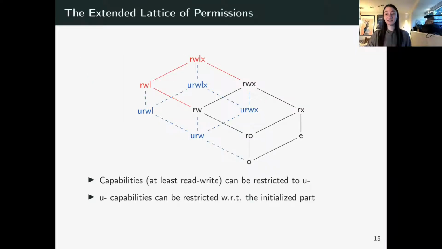And we extend our lattice of permissions with uninitialized counterparts to the 4 writable permissions. I will sometimes call them U counterparts or U permissions. So writable permissions can be restricted to their U counterpart. For instance, a read-write permission can be restricted to an uninitialized read-write. Also, U capabilities can be restricted in parallel to their initialized versions. So for instance, uninitialized read-write local can be restricted to uninitialized read-write.